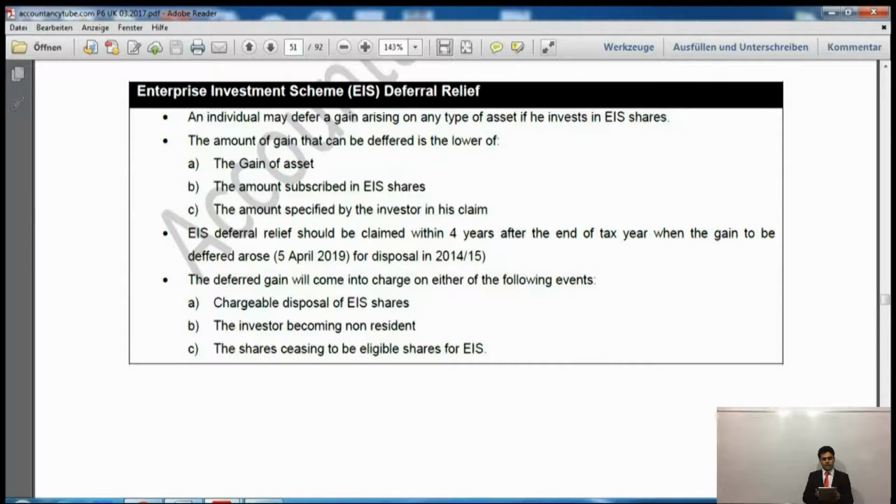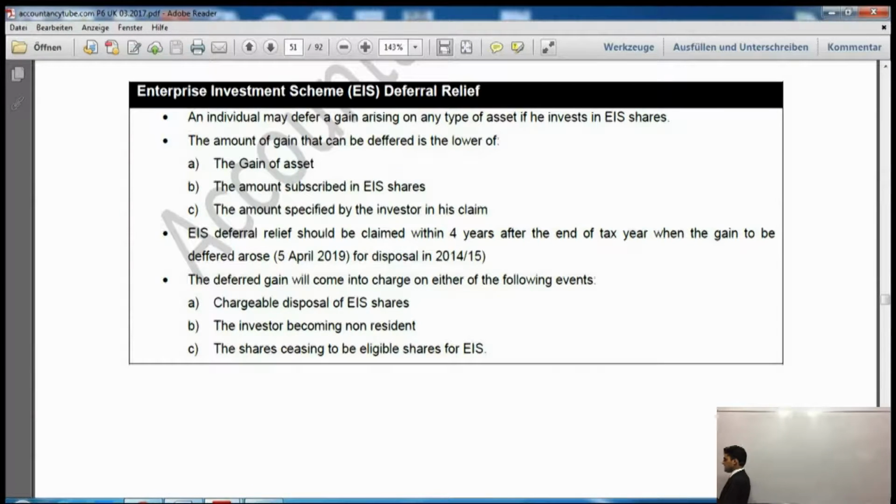But can you see that it is not the higher of these three, it is the lower of these three. So even if you have stated that I want £1 million, it is not the higher of these three anyway. So HMRC is going to pick up the lowest of these three. So whichever amount you state, it doesn't matter. The last one is how much you want. You can say how much claim you want, and the other two are the gain on the asset, and B is the amount subscribed in EIS shares.